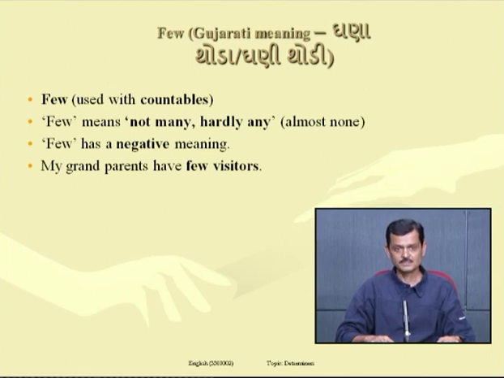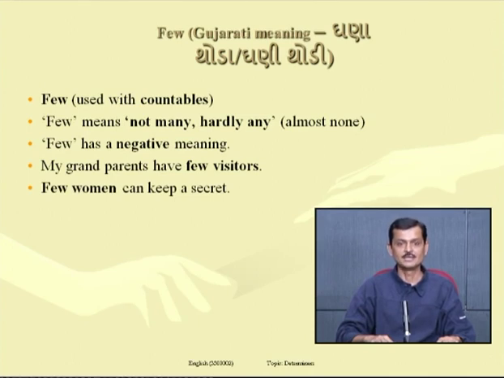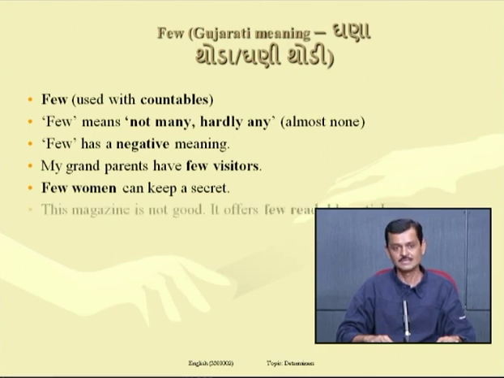Look at the examples. My grandparents have few visitors. It means few visitors come to visit my grandparents. Almost no visitor visits my grandparents. Negative. Few women can keep a secret. It is the nature of a woman to reveal a secret, and that's why few of them can keep a secret. It means almost none of them can keep a secret.